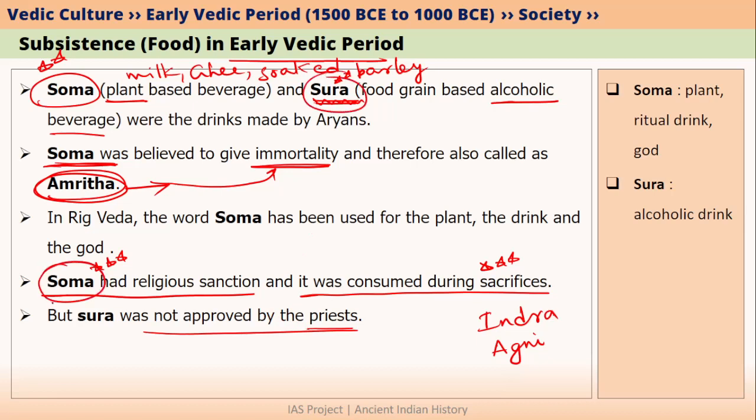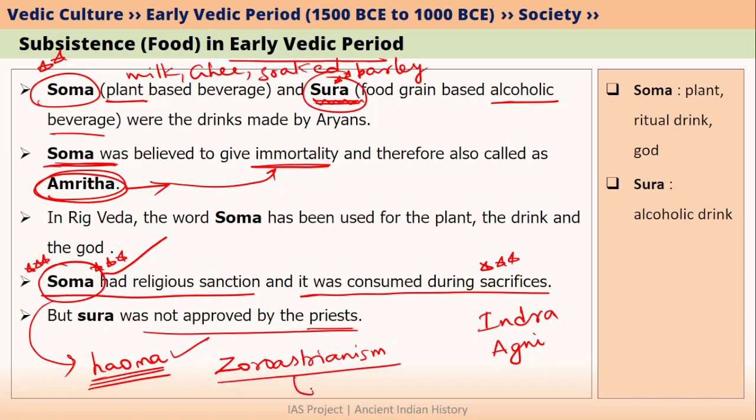If we talk about Soma, drinking Soma was also common in ancient Iran. In ancient Iran, it has been called as Hauma. So we can say that drinking Soma or Hauma was practiced by not only Indo-Aryans but also the Aryans that went to ancient Persia. We know that the ancient Persians were mainly followers of Zoroastrianism. And what was the sacred book of Zoroastrianism? It was nothing but Zend Avesta. Please remember these. We will discuss this once again when we talk about Buddhism. But since we are talking about Aryans, I have mentioned these two here also.